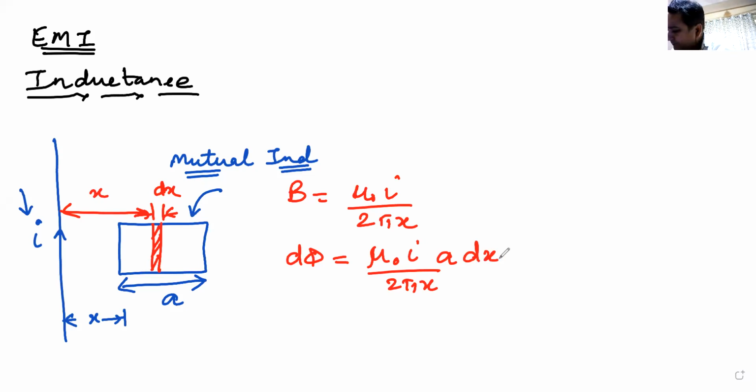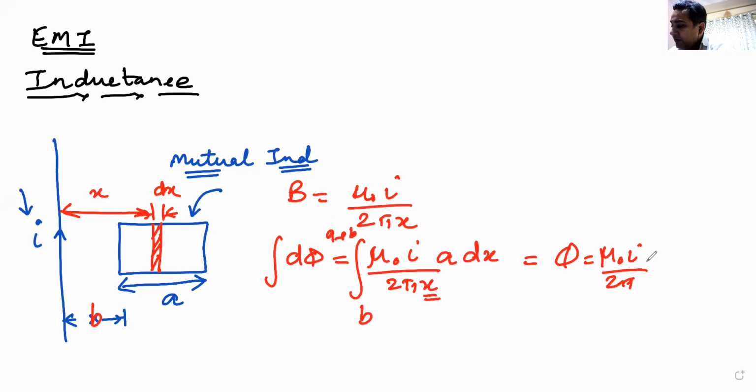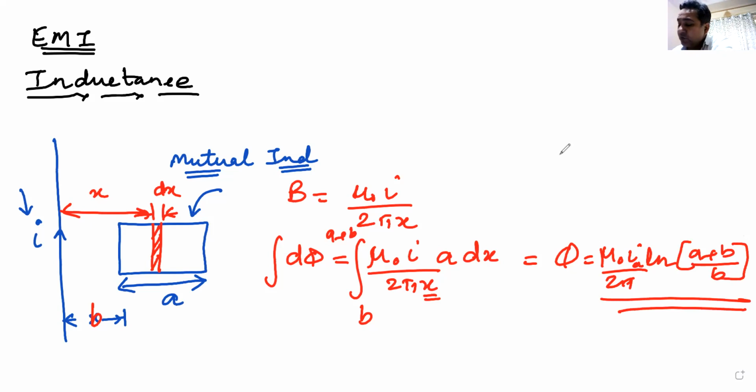This is the flux in the small region. How do I find the total flux? To integrate this, I have taken this distance x, let me call this b. So x will vary from b to a plus b. So you will have the total flux phi as mu naught I a by 2 pi multiplied by natural log of (a plus b) divided by b. This is the total flux.